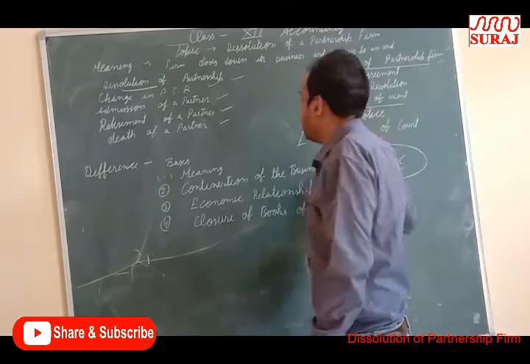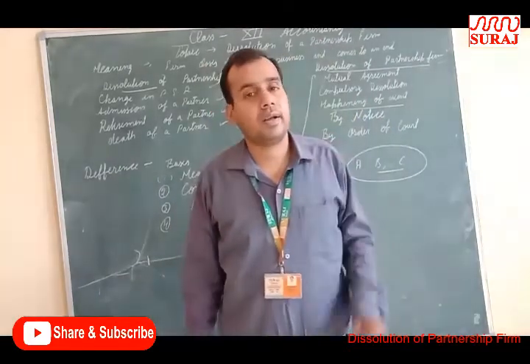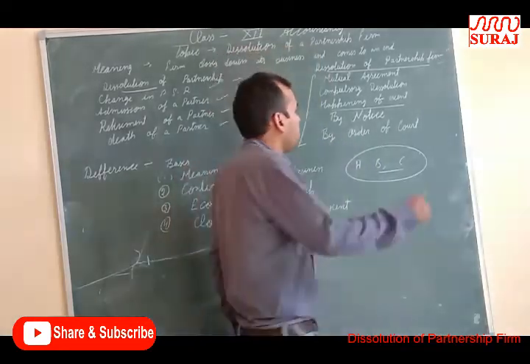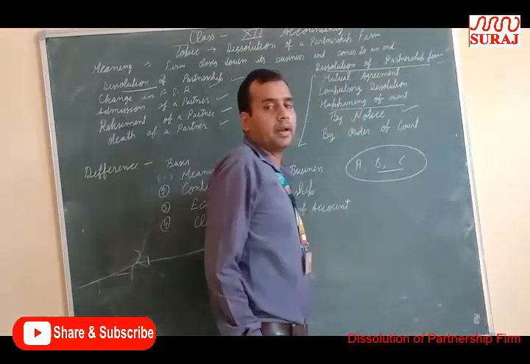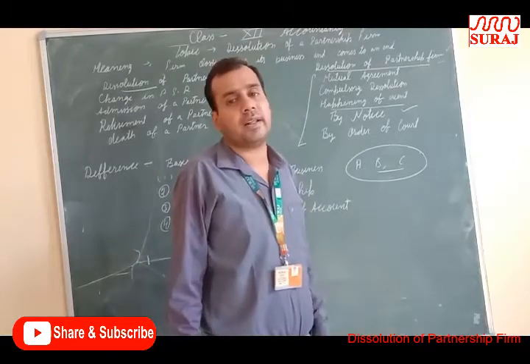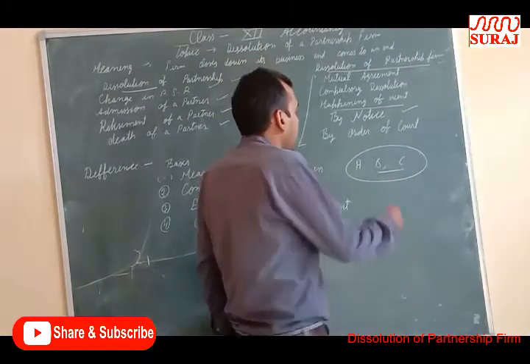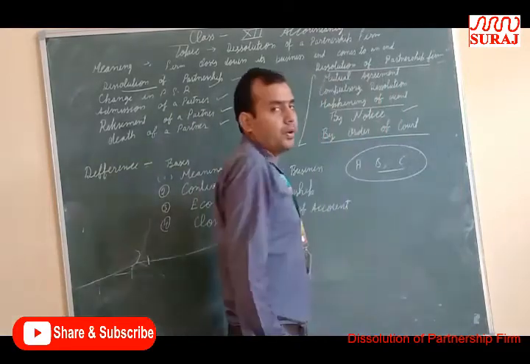Happening of an event: if a partner is insolvent, or a person becomes of unsound mind, then the business can be dissolved. Notice: by giving notice to the other partners, the firm can be dissolved.